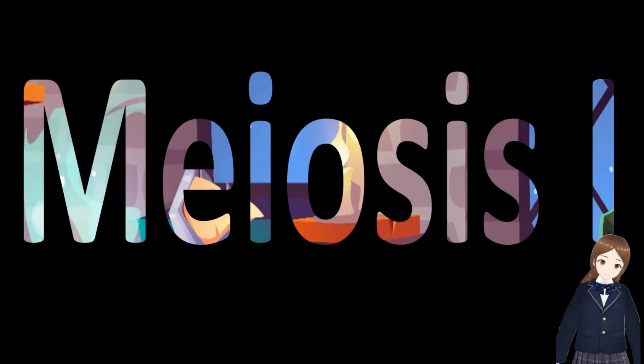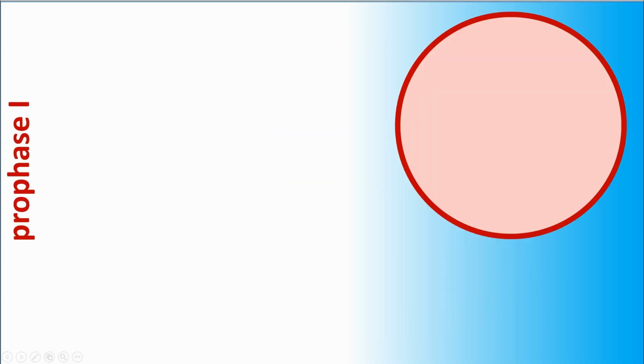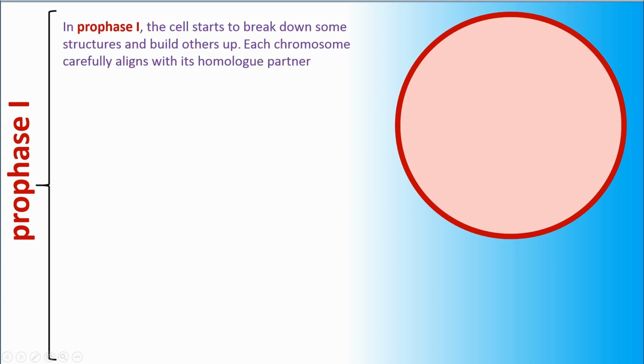Meiosis I. Prophase is similar to pancake, and P is their common first letter. Prophase I. In Prophase I, the cell starts to break down some structures and build others up. Each chromosome carefully aligns with its homologous partner.